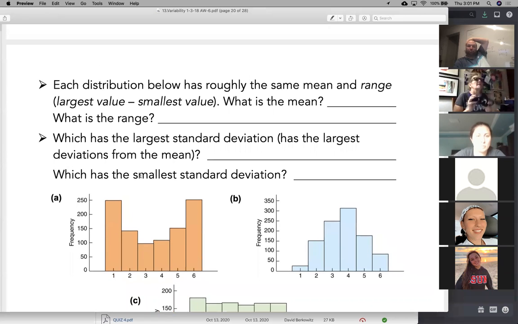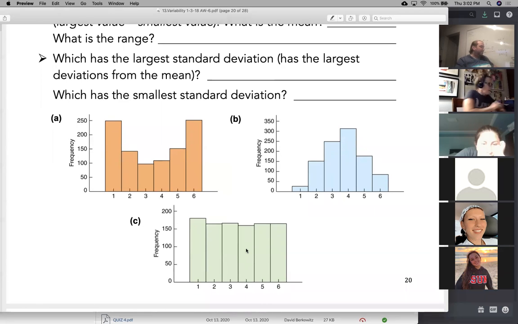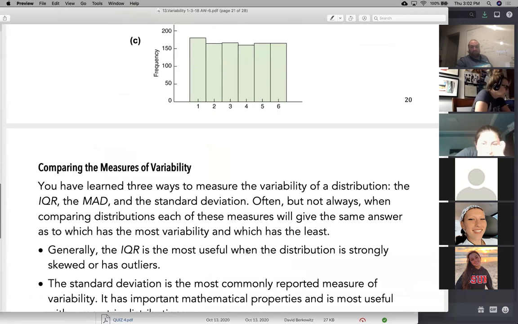You should be able to look at graphs and determine a relative measure of standard deviation. When values are far from the mean, the standard deviation is high. When values are close to the mean, the standard deviation is going to be low or lower. And this is like an average of the two. So this one will be the highest because most of the values are far away. This is the lowest because most of the values are close. And this is somewhere in between because it's a mixture of the two.